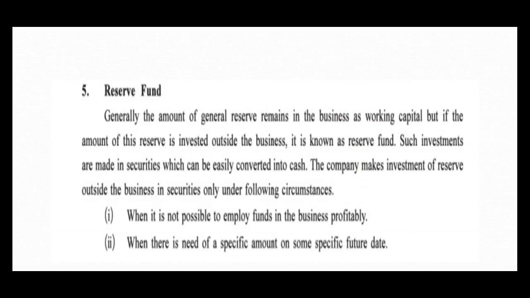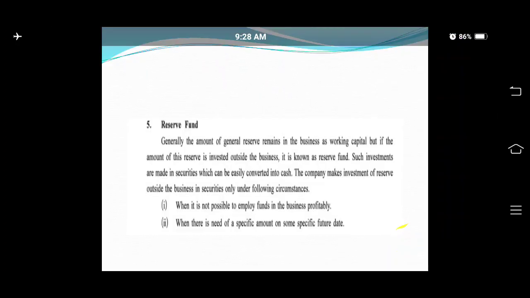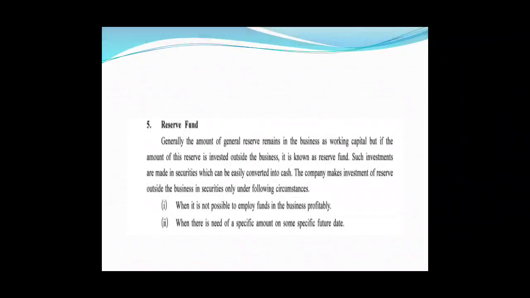The company makes investment of reserve outside the business in securities only under the following circumstances. Number one, when it is not possible to employ funds in the business profitably, or second, when there is a need for a specific amount on some specific future date. Okay friends, this was all about the types of reserve and the meaning of reserve fund. In the next lecture, we will be learning about the difference between general reserve and provision. Thank you.